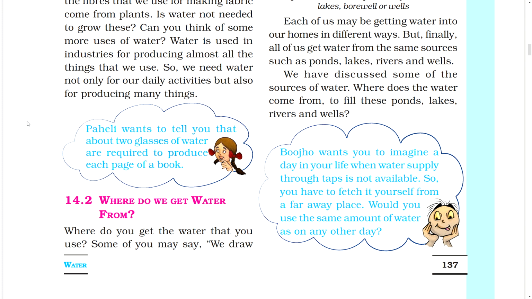Bojo wants you to imagine a day in your life when water supply through taps is not available. So you have to fetch it yourself from a faraway place. Would you use the same amount of water as on any other day?